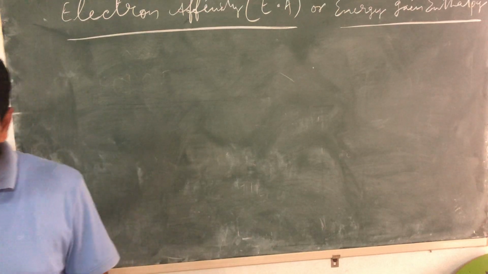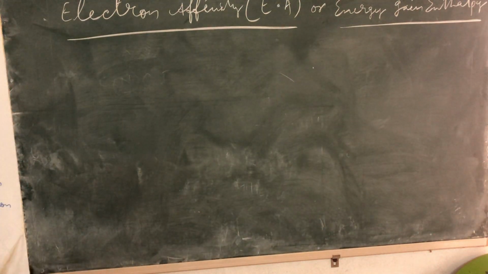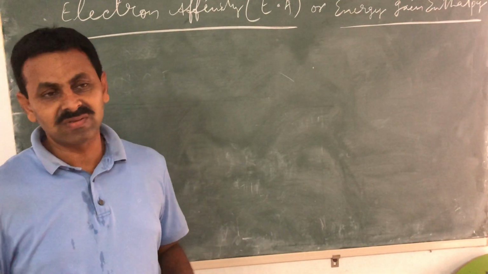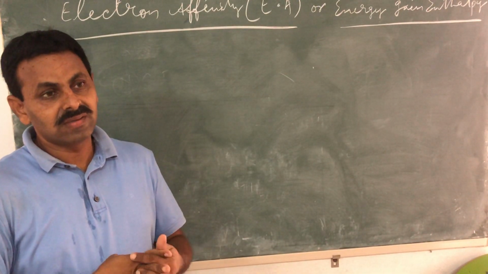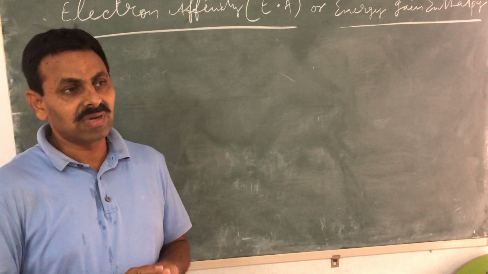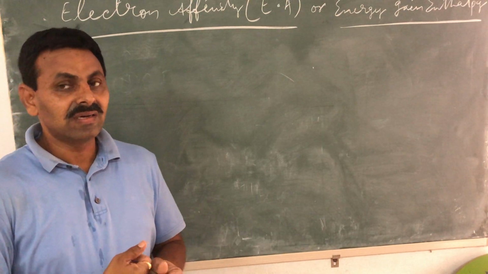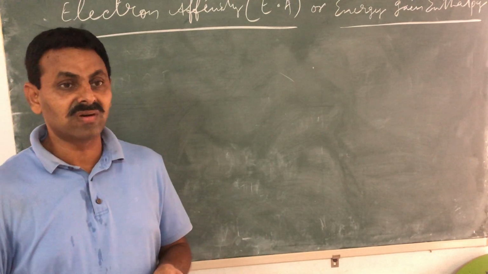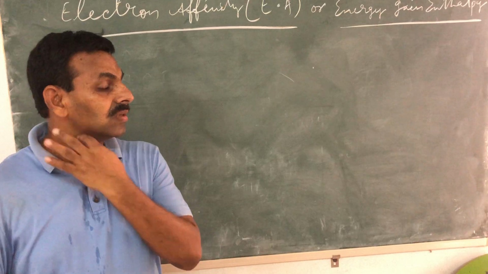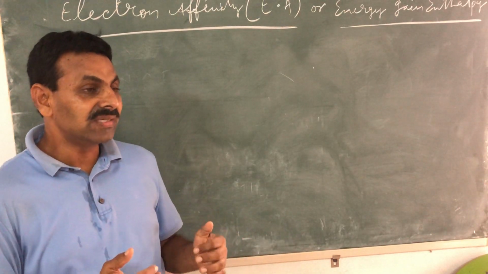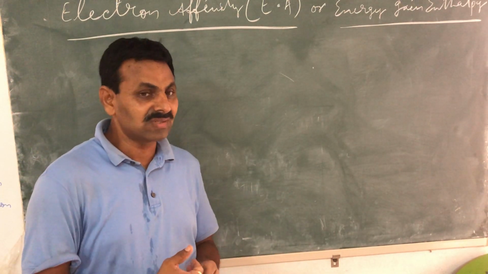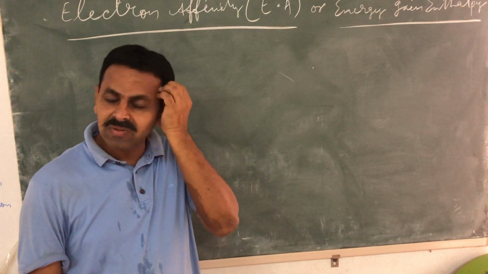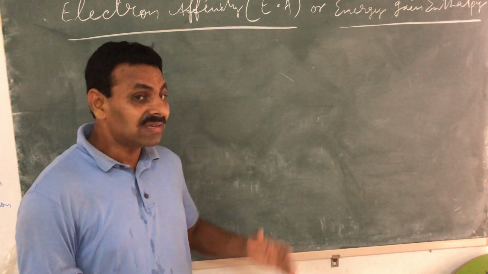Now whenever we talk about electron affinity, we consider those elements which gain electrons. See, when we discussed ionization energy, where it is the energy required to remove the most loosely bound electron, you know that the elements which have the tendency to lose electrons will lose them, and they are of course metals. So that's why when we discussed ionization energy, we dealt with metals.